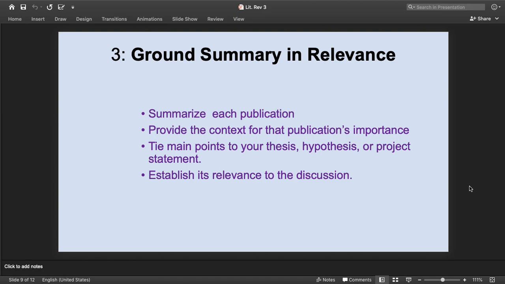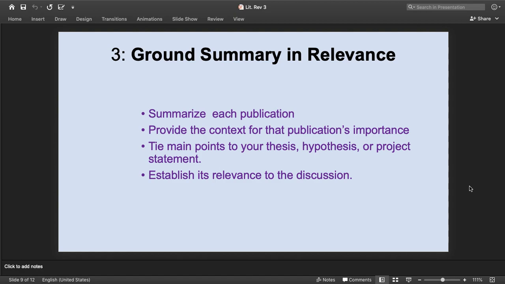While writing a literature review, we must provide a summary of each publication that we are including. This summary should not be a simple summary. It should provide the context under which the research publication was done and the importance of the publication in the particular field. And then some of the main points of the publication may be taken to develop a summary that is relevant to our thesis statement, our hypothesis, or the statement of our project.